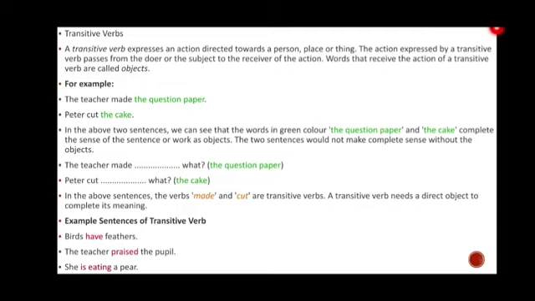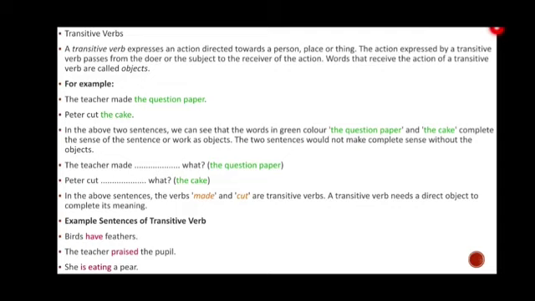If we only say, the teacher made, then what? The question is what? Then the answer is the question paper. So it is called a transitive verb. When I am saying Peter cut what?